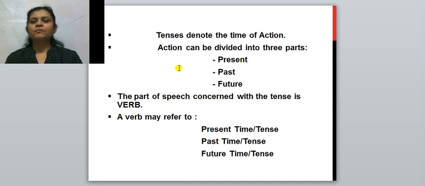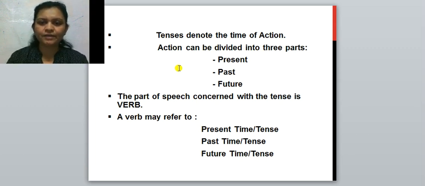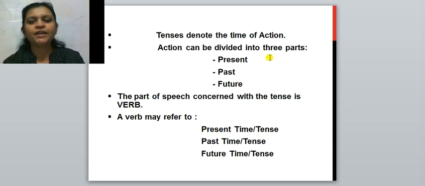Tenses denote the time of action. Means when that action has taken place, that is shown by the tenses. Action can be divided into three parts: present, past and future. Now you have to tell me which part of speech is related to the time.